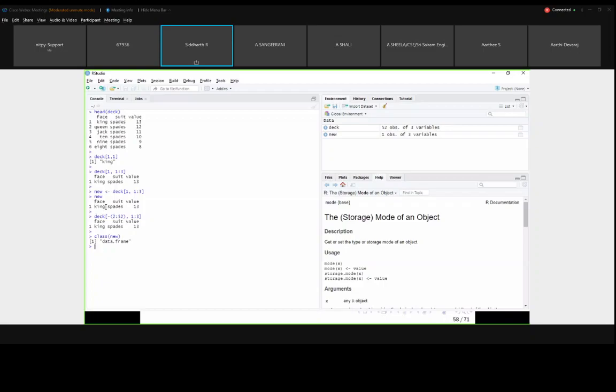Negative indexing: I want to show only the first row with all the columns. The column I am not going to change, 1 is to 3. But for the row, there are 52 observations, right? I am removing the rest and negating with minus 2 to 52, and I am getting this as the output.